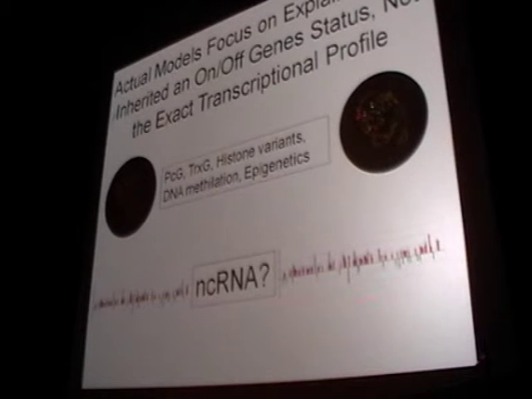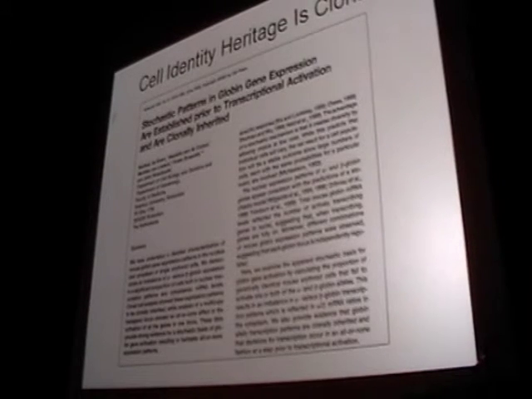When we talk about the transcriptional profile of mother cell and daughter cells, there are just some hints about non-coding RNA which can interact in this phenomenon. The problem is that actual models don't explain anything. For example, it is seen that cell identity heritage is clonal.